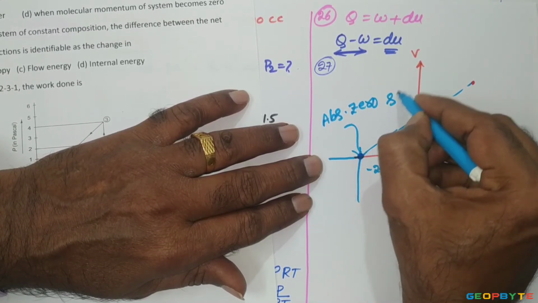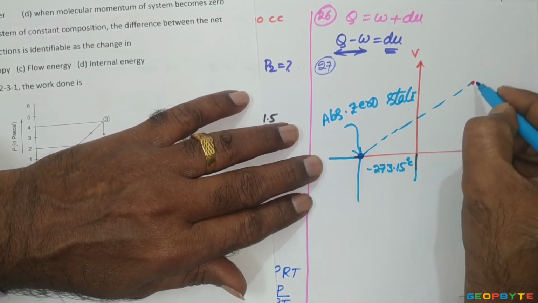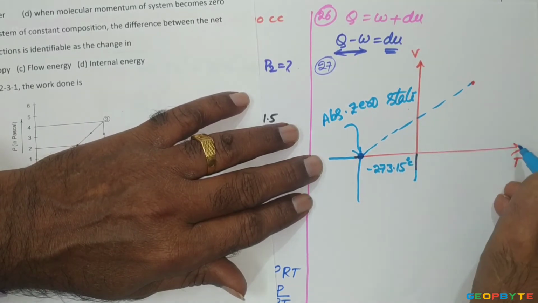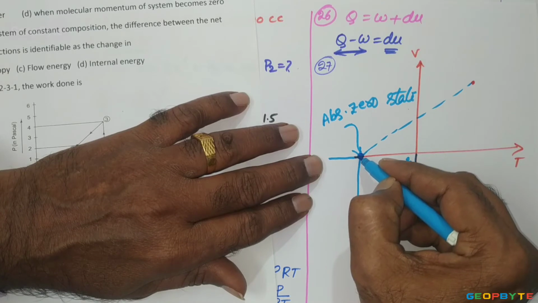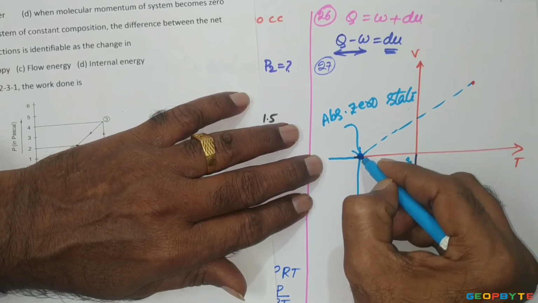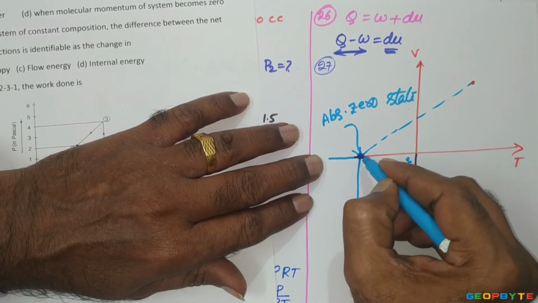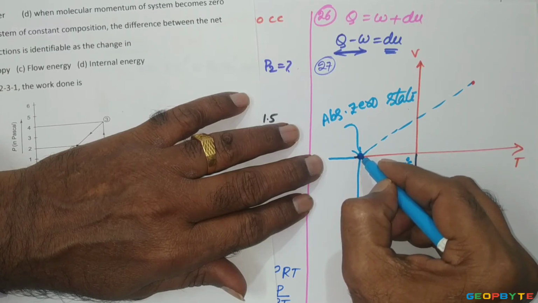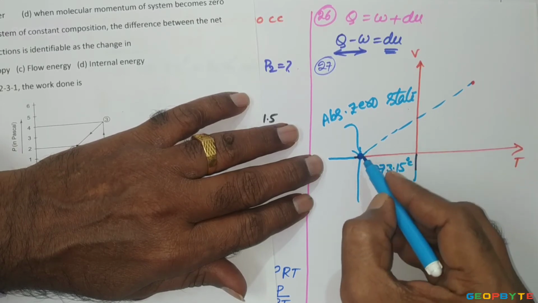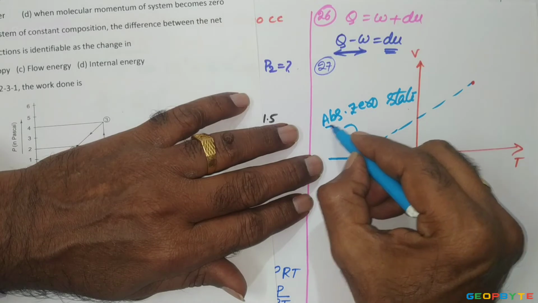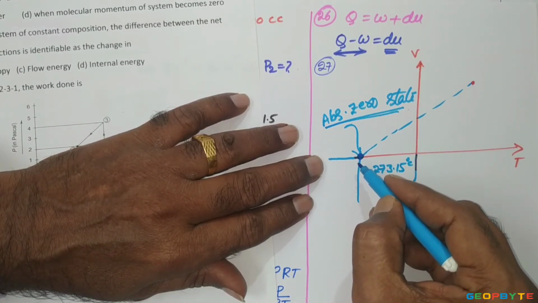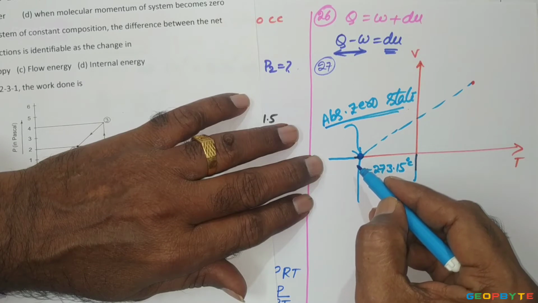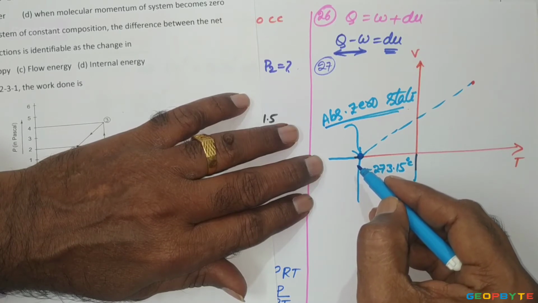If we keep on cooling the gas, the temperature is decreasing, and along with the temperature, the volume occupied by the gas is decreasing. At a particular state, the molecules are unable to move. That state is called absolute zero state. The temperature at that state is called absolute zero temperature, and the corresponding pressure is called absolute zero pressure.